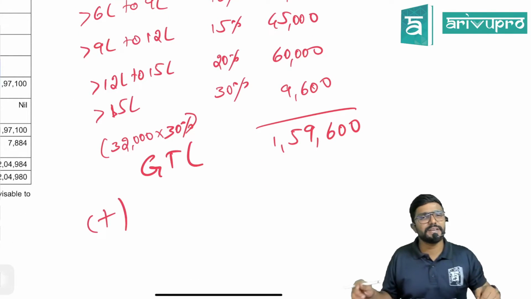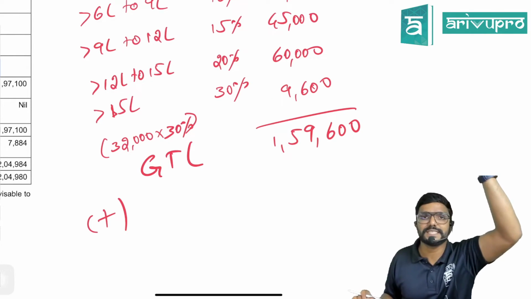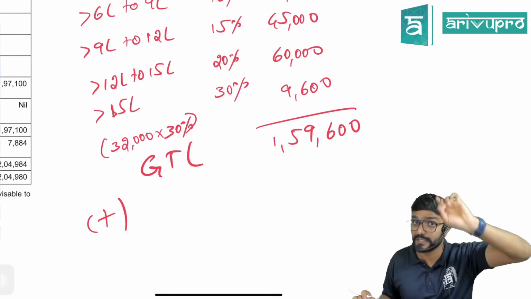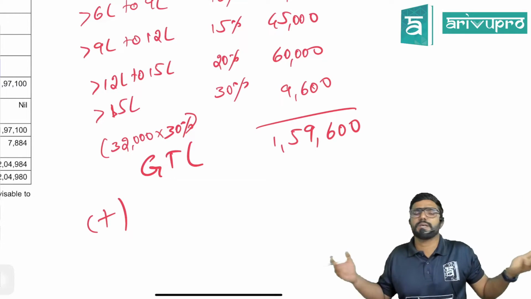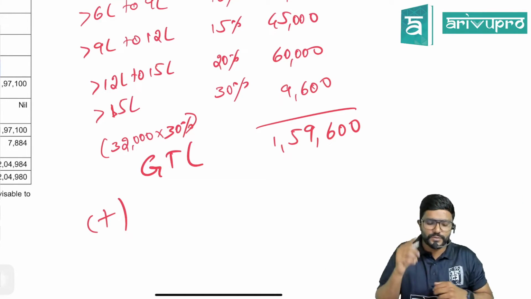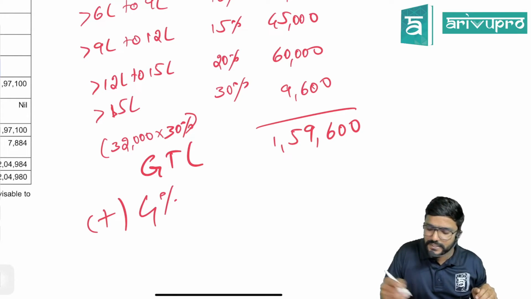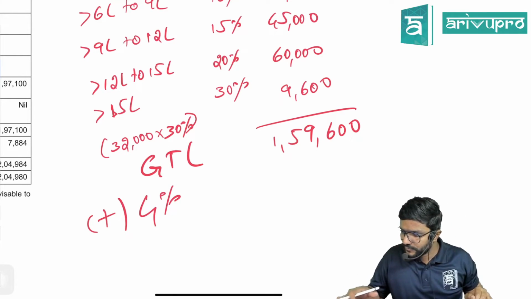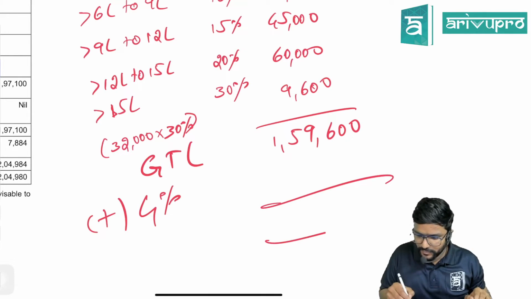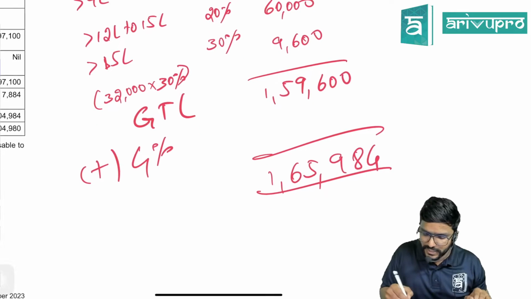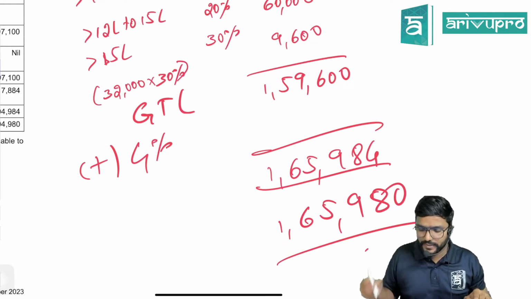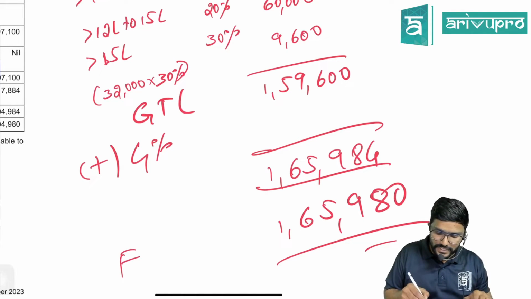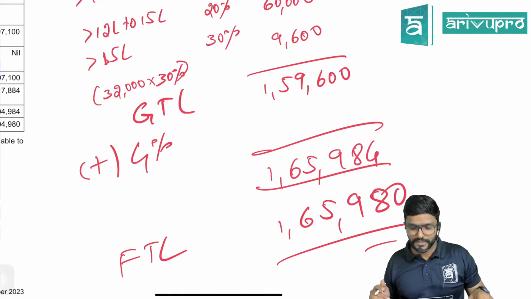Plus, sir, is rebate available? No. Total income is more than 7 lakh, so no rebate. Under the default regime, the limit for rebate is 7 lakh, guys. Is surcharge applicable, sir? No. Total income is not more than 50 lakh. So straight away, health and education cess, 4%. Calculating the amount, it is 1,65,984, which I will round off to the nearest 10 rupees, 1,65,980. That is the final tax liability under the default regime.